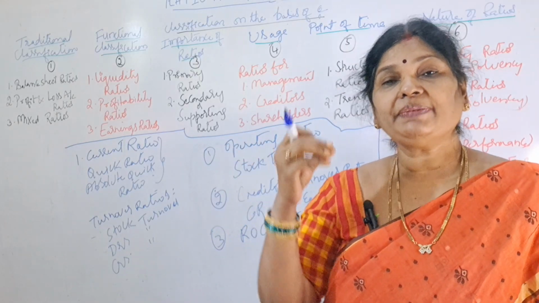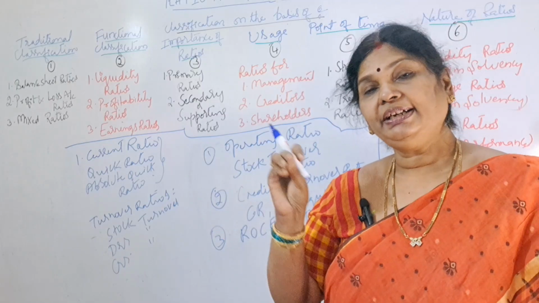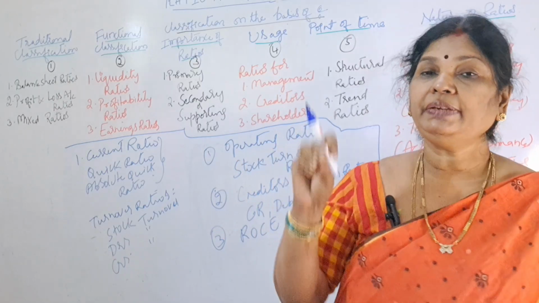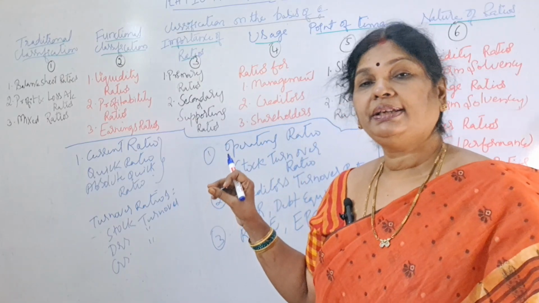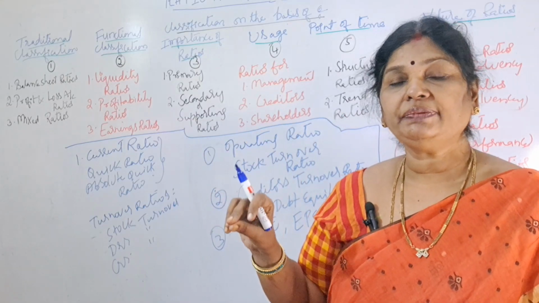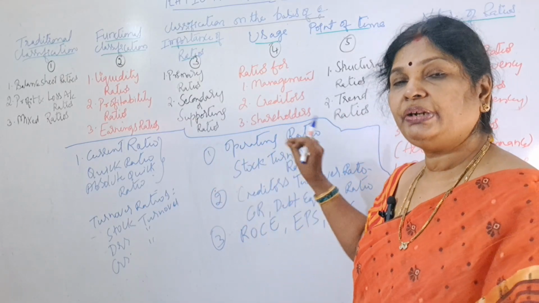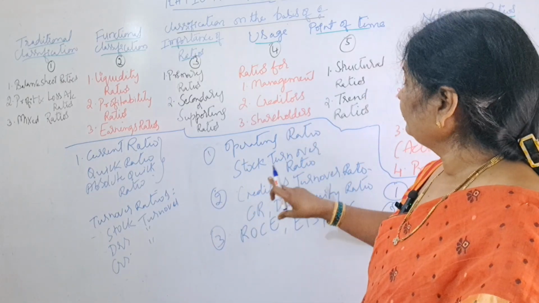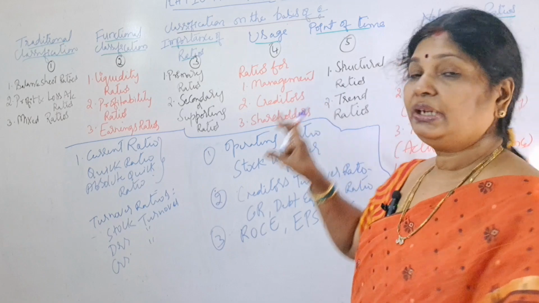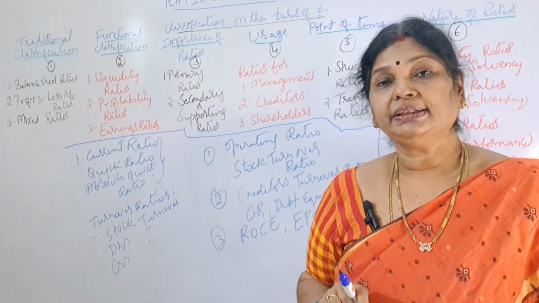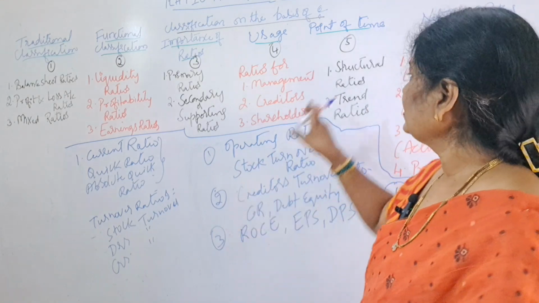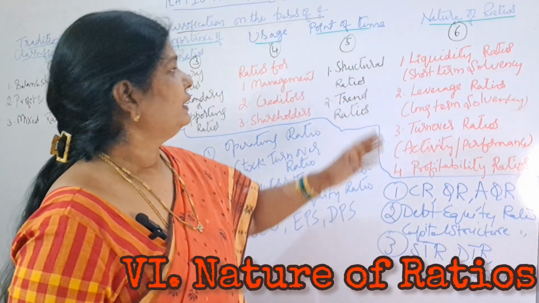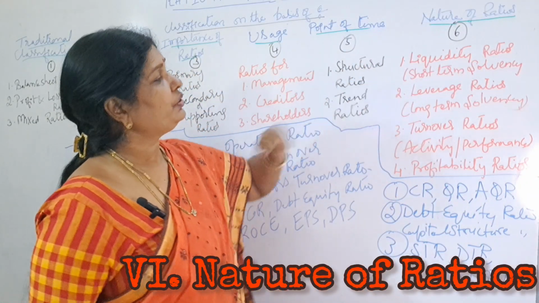Trend ratio means, say for example, we are computing a trend ratio for a certain period, 2021 to 2025. If you're calculating for 2021, 22, 23, 24, 25, like this, if you're computing for 5 years, it is called a trend ratio. Say if you are computing for only 1 year on a particular point of time, then it is called a structural ratio. Next, coming to the sixth one, nature of ratios.